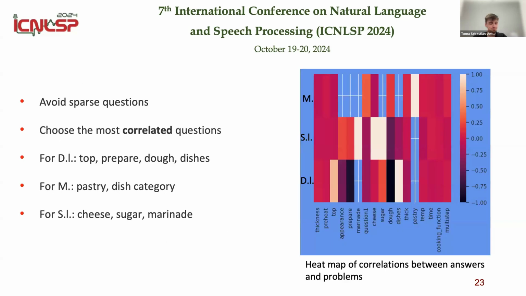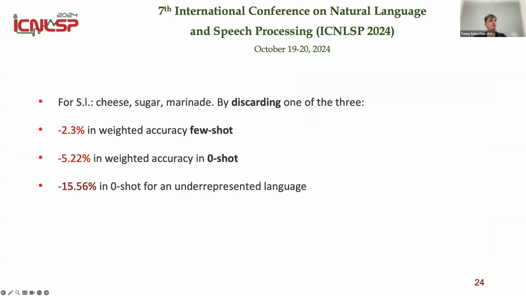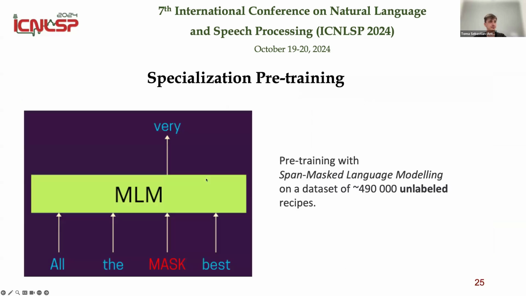So in order to choose the best questions, let's say, we looked at which ones are highly correlated with the problems. And we found the most correlated question to each problem. And we found that, for example, for the surface level, if we discard the most highly correlated question, then the performance drops significantly. So this is a sign for us that we should keep these questions in the final evaluation.